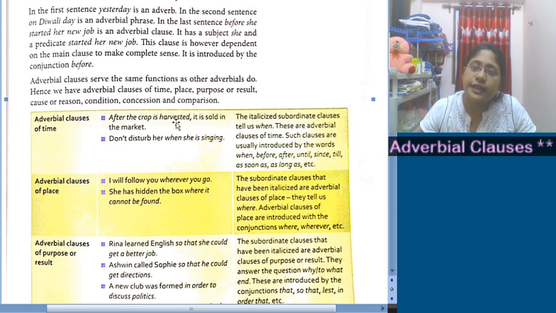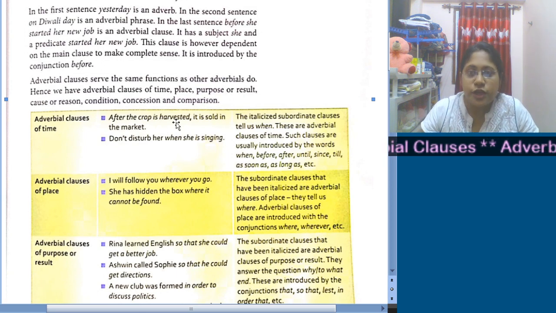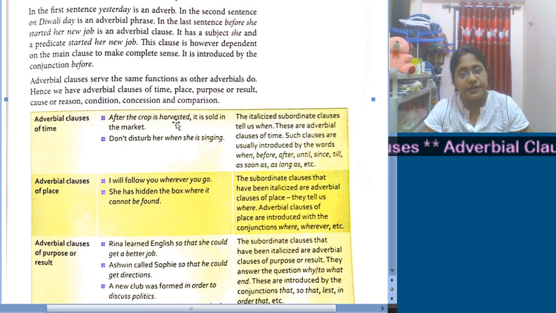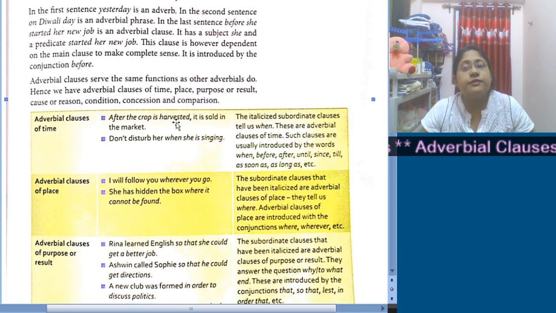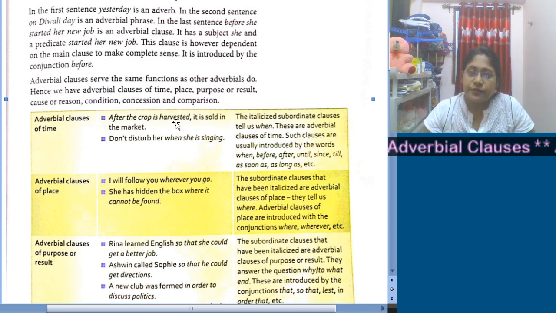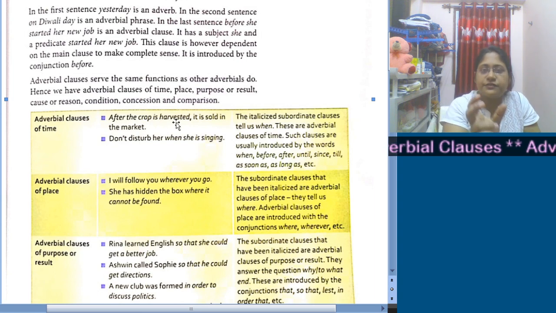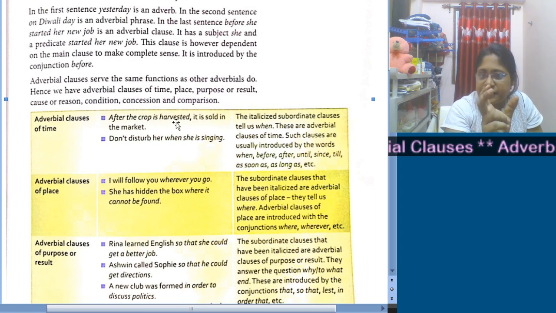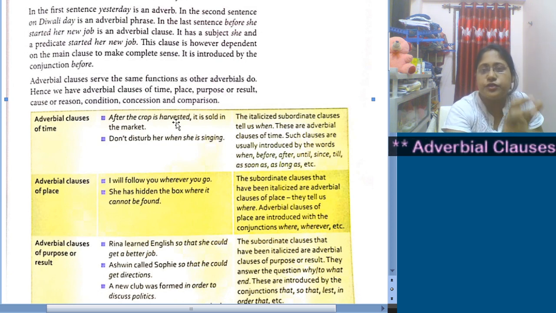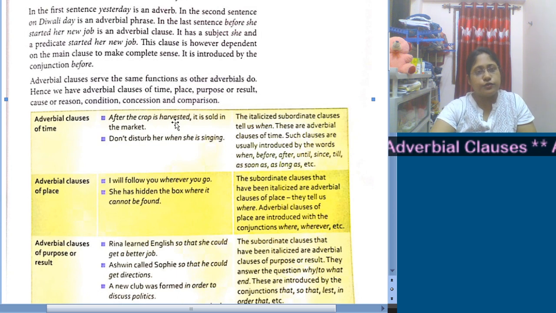After is a word that is related to time, and I told you all that whenever it relates to time, or it deals with time, it will be an adverbial clause. Now "after the crop is harvested," this part is adverbial, this part is a subordinate clause, and the very word after introduces the adverbial clause over here.